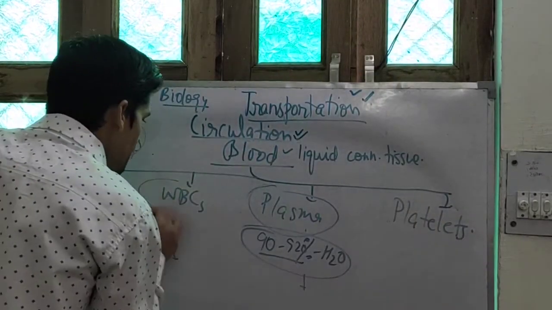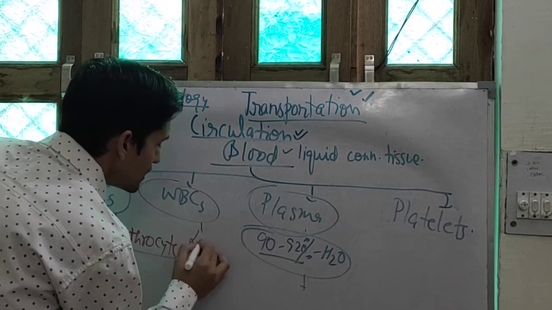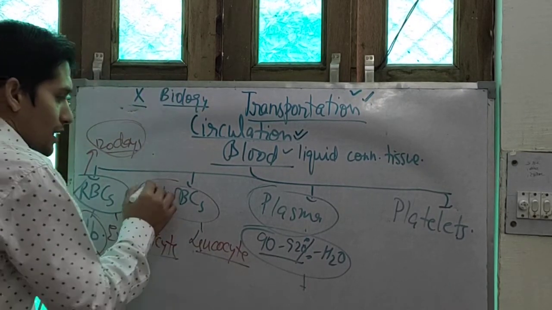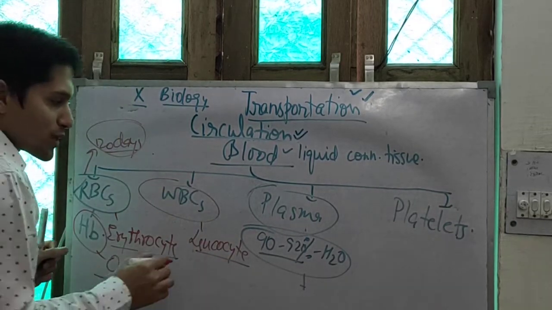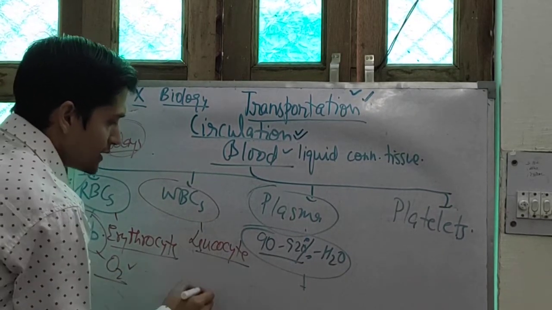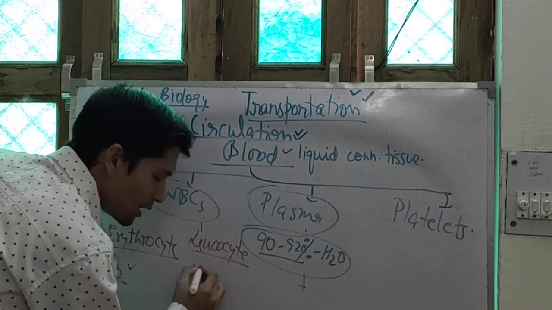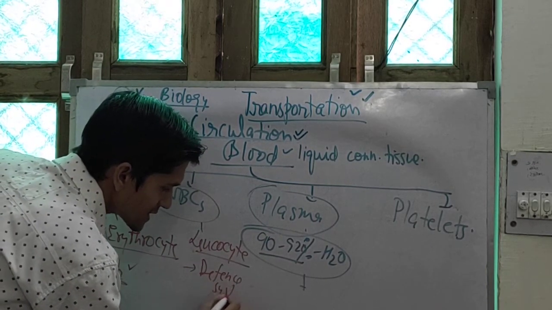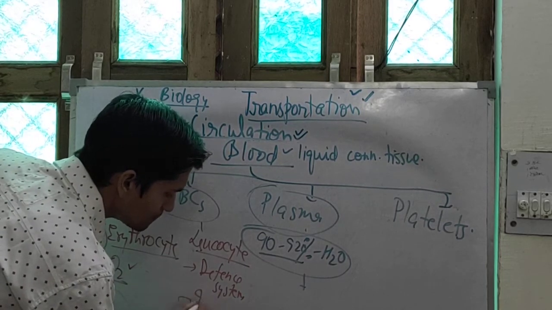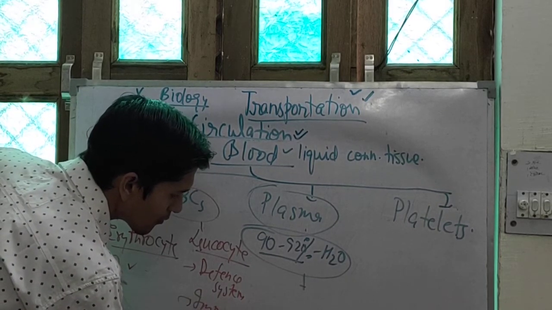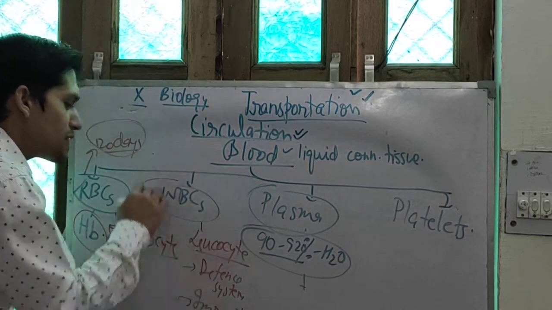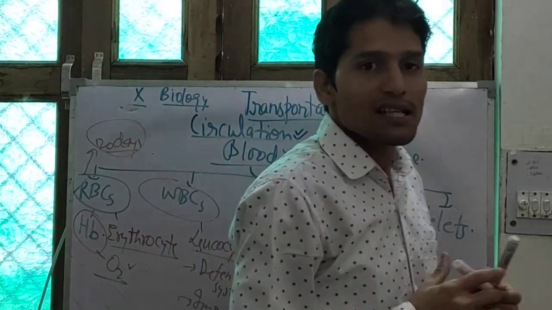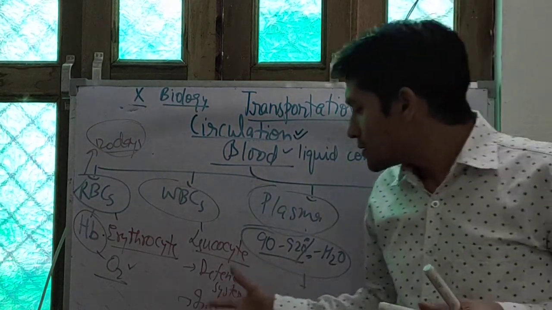Next is the WBC. WBCs are called leukocytes. The only importance of WBCs is that they help in the defense system, meaning immunity. WBC is responsible for the immunity. Now what is immunity? Immunity is the fighting power against disease.